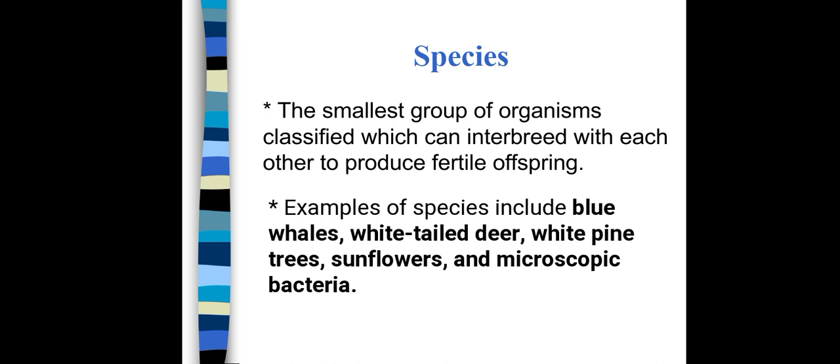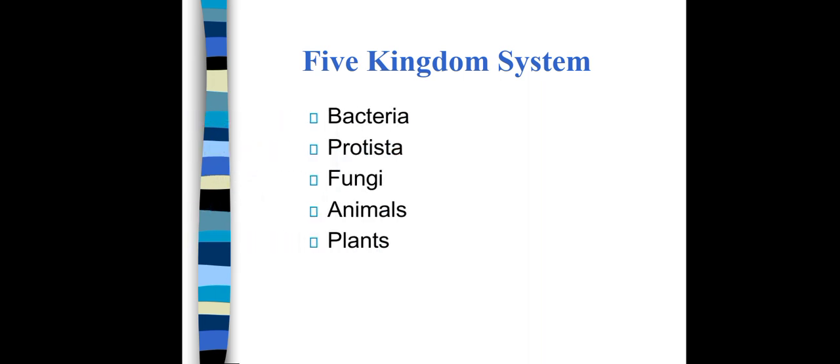There are 5 kingdom systems: bacteria, protista, fungi, animals and plants. All the organisms that are present in the universe are divided into these 5 kingdoms. We will discuss all of them.